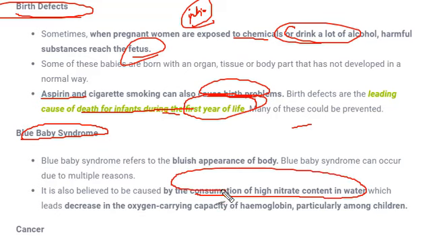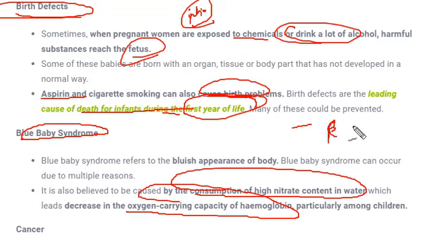And what does this do? Whenever anyone consumes a high amount of nitrate, it decreases the oxygen carrying capacity of hemoglobin. Hemoglobin, you know very well, our blood consists of generally three kinds of cells: RBC, red blood corpuscles or red blood cells, white blood cells, and platelets. Hemoglobin is responsible for the reddish color of blood, and it carries oxygen all along the body. So nitrate consumption reduces the carrying capacity of hemoglobin, which ultimately causes the blue color of the baby or the body, or it might also lead to death.